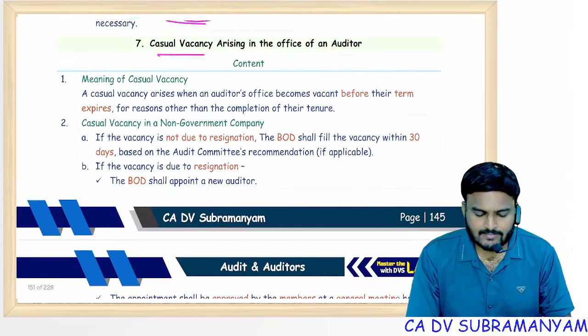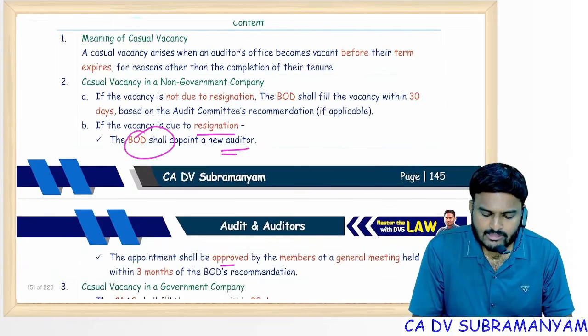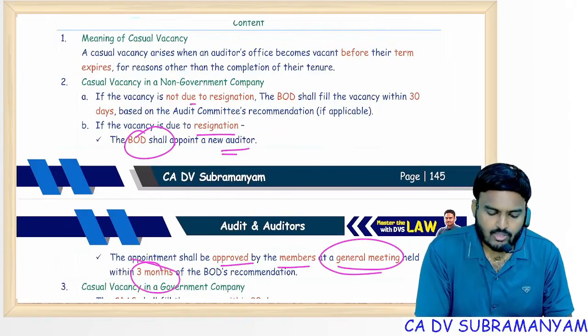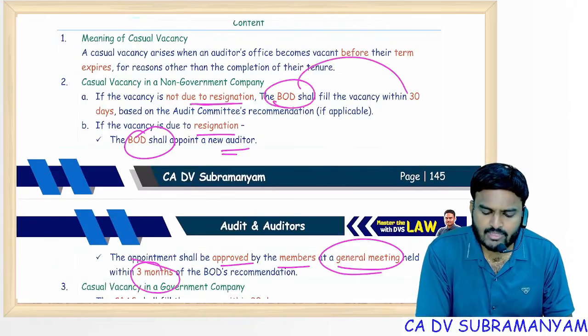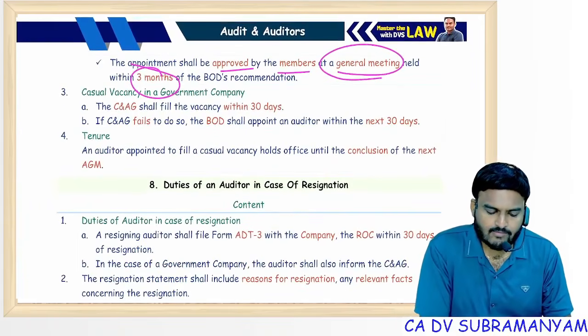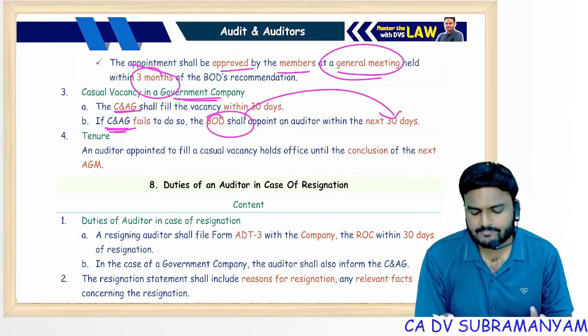Casual vacancy. If it is due to resignation, board appoints new auditor and appointment shall be ratified by the members at a general meeting within 3 months. Not due to resignation, then board shall fill up the casual vacancy within 30 days. In case of government company, always C&AG. If C&AG fails, board shall appoint within next 30 days to fill up that casual vacancy.